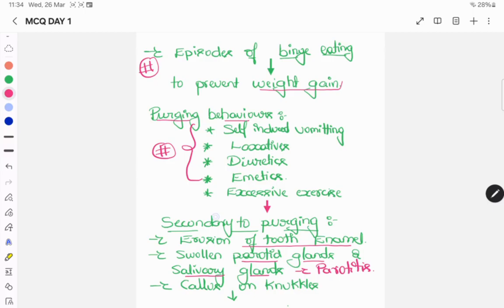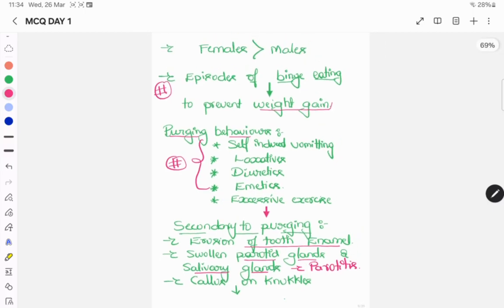Then one of the important things in a person with bulimia nervosa, we can expect callus formation on the knuckles. The callus formation on knuckles we call Russell sign. Important.